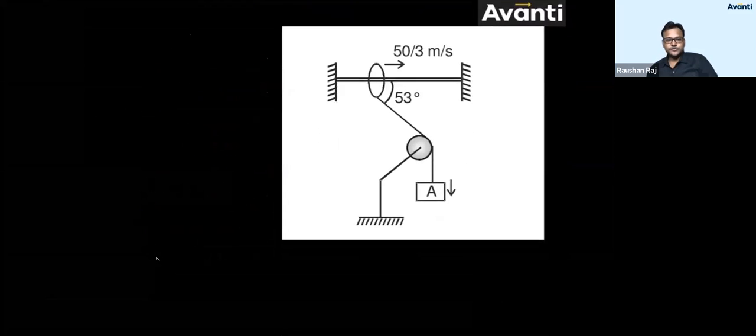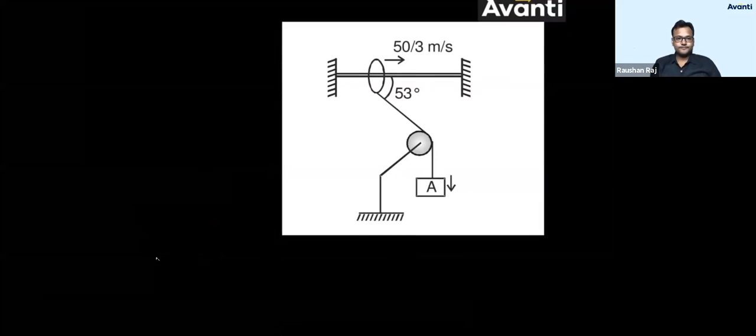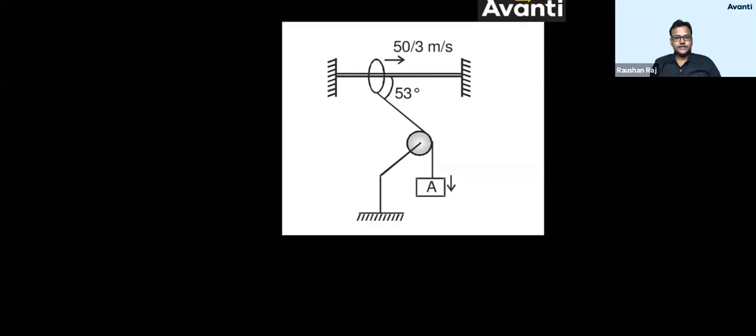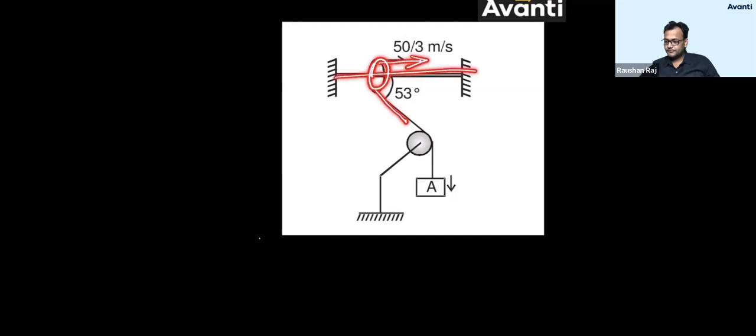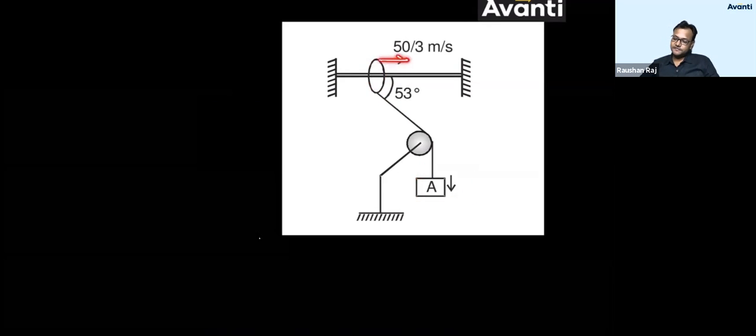Give me the answer for this question. Let us see how many of you can solve this. Very, very easy. ये क्या है बच्चा? This is a ring. एक ring है. It's connected to here, and this ring can actually move freely along this rod. Tell me what will be the velocity of this block A if this ring is moving with 50/3 meter per second in rightward direction.